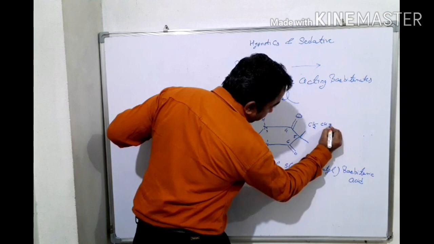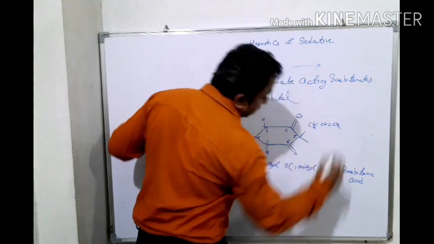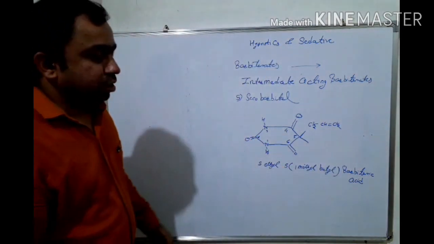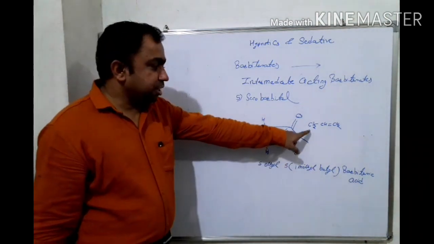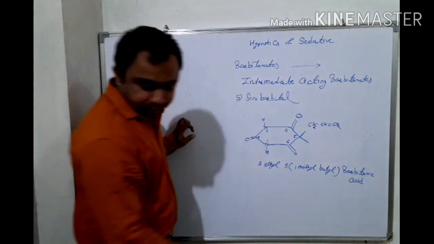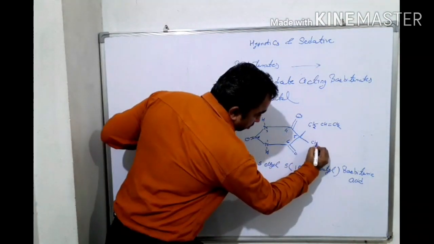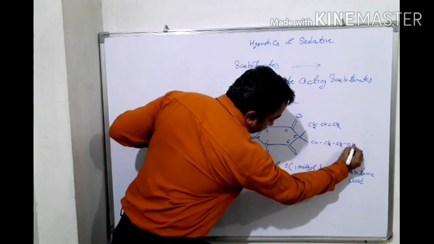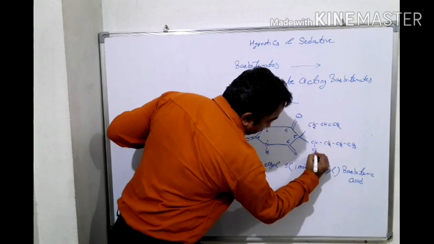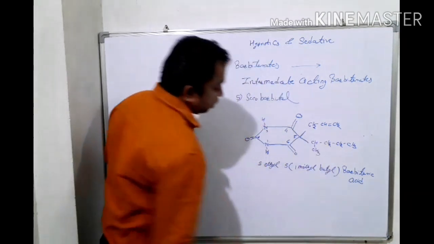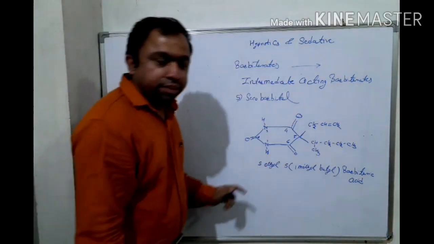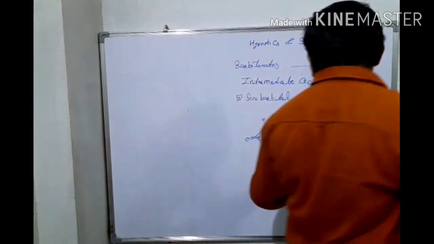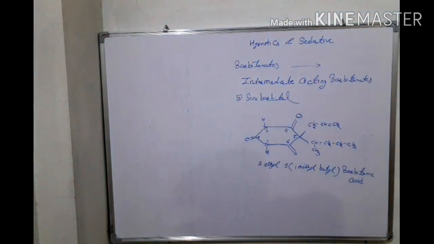CH2, CH double bond CH2. This is the allyl group present on this carbon atom, and we have an isopentyl group on this. Okay, then this is the structure of secobarbital. What will be its IUPAC name then?